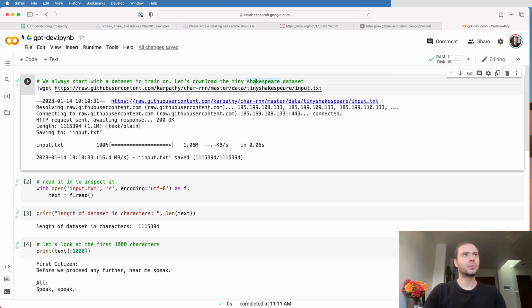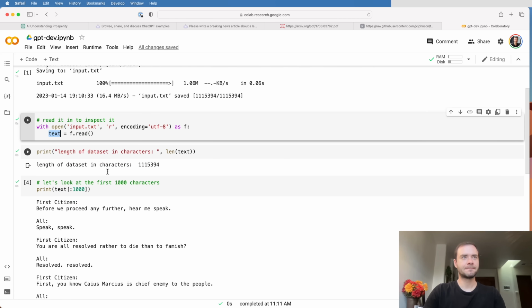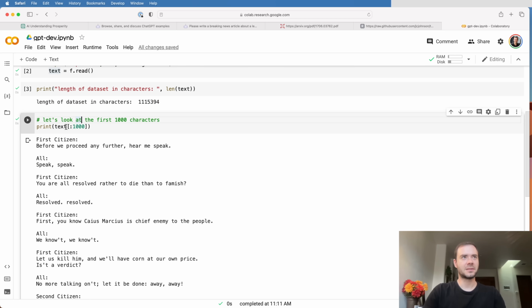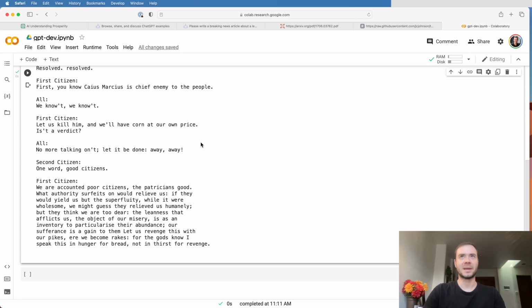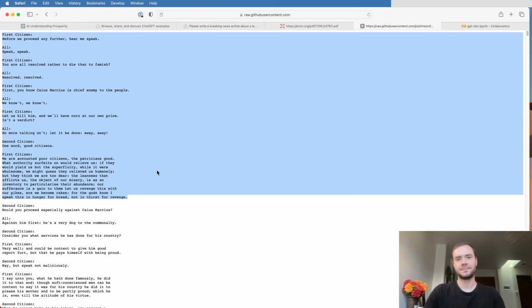Okay, so I created a new Google Colab Jupyter notebook here. This will allow me to later easily share the code that we're going to develop together with you so you can follow along. This will be in the video description later. Now, here I've just done some preliminaries. I downloaded the tiny Shakespeare dataset at this URL, and you can see that it's about a 1 megabyte file. Then here I open the input.txt file and just read in all the text as a string, and we see that we are working with 1 million characters roughly. And the first 1,000 characters, if we just print them out, are basically what you would expect. This is the first 1,000 characters of the tiny Shakespeare dataset, roughly up to here.